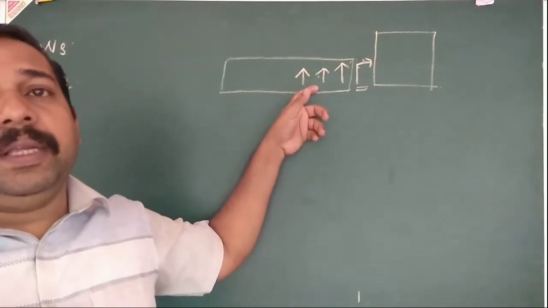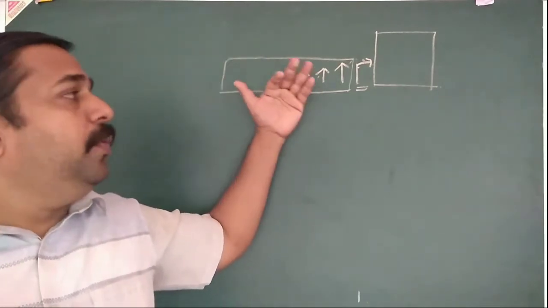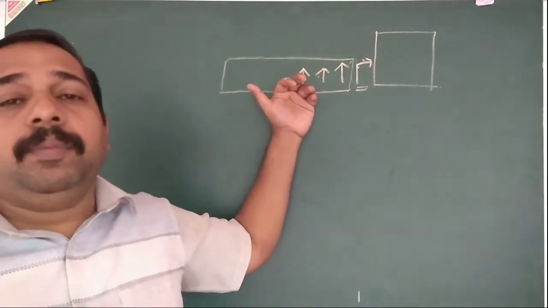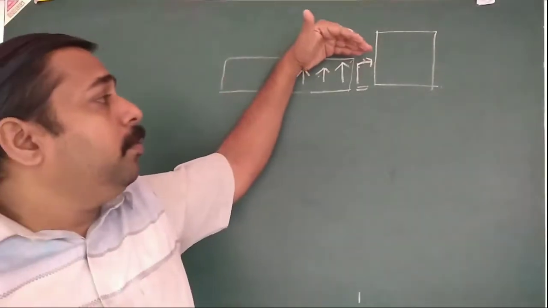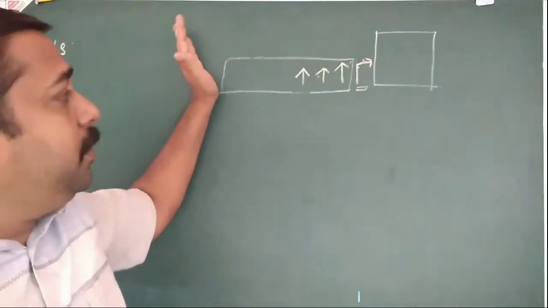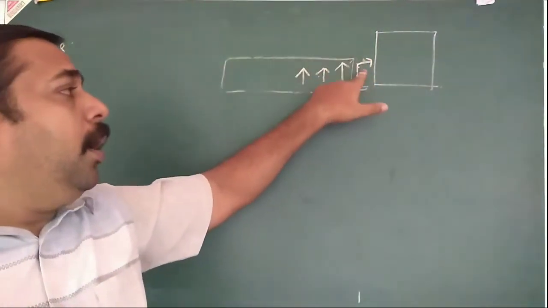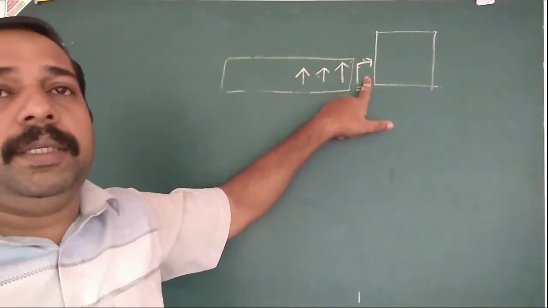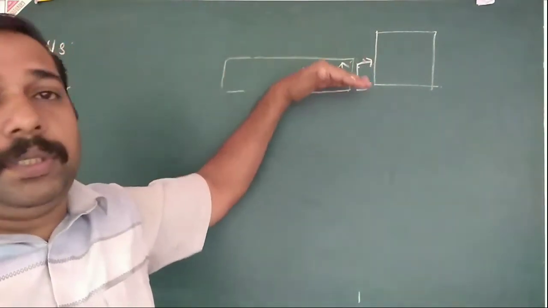That is the average time a customer has to wait in the queue. That is not a probability, that is a time only. So that is WQ. Then what is WS? The whole system, including all the customers. Including the customer getting service, the average time a customer has to wait in the whole system.